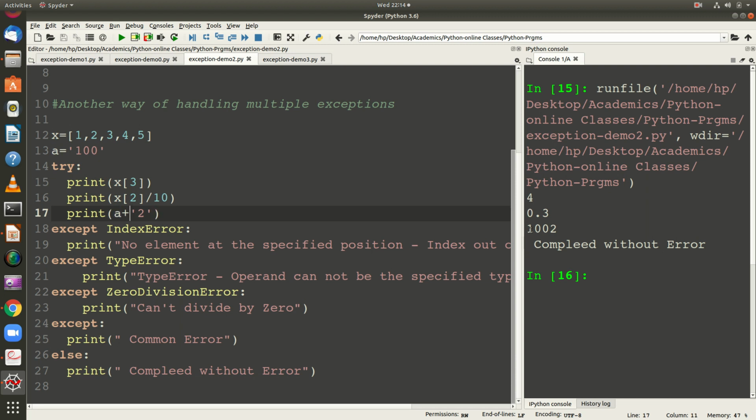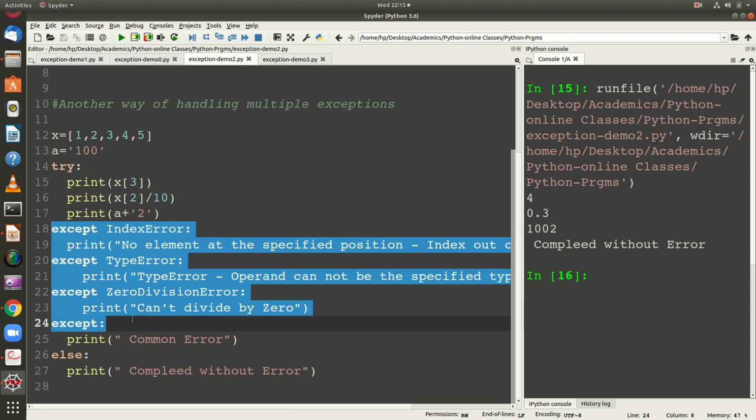So I get 1002. Right? So obviously these except blocks will be ignored, and it will print this particular statement because it goes into the else block as there is no error in my program.